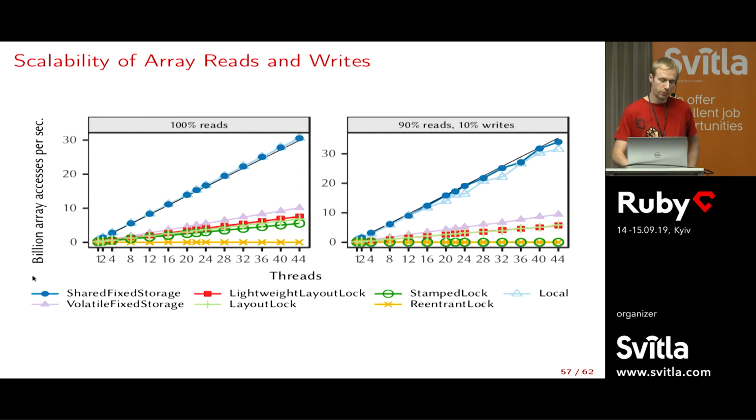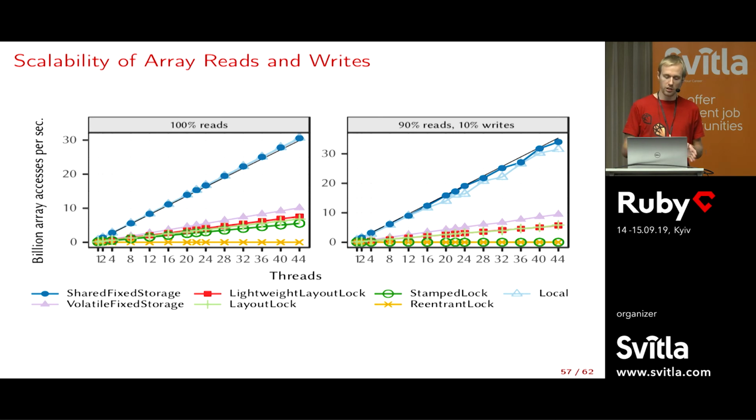And if we look at the performance of just reading from an array and writing to an array, and we do this from 1 to 44 threads, the first here, the local and shared fixed storage, the two blues, they scale perfectly, and they reach around 30 billion array accesses per second on 44 cores, which I think is quite fast. The reason shared fixed storage is so efficient is that it assumes the size of the array doesn't change, so I don't need synchronization. I only need synchronization when this doesn't hold anymore.